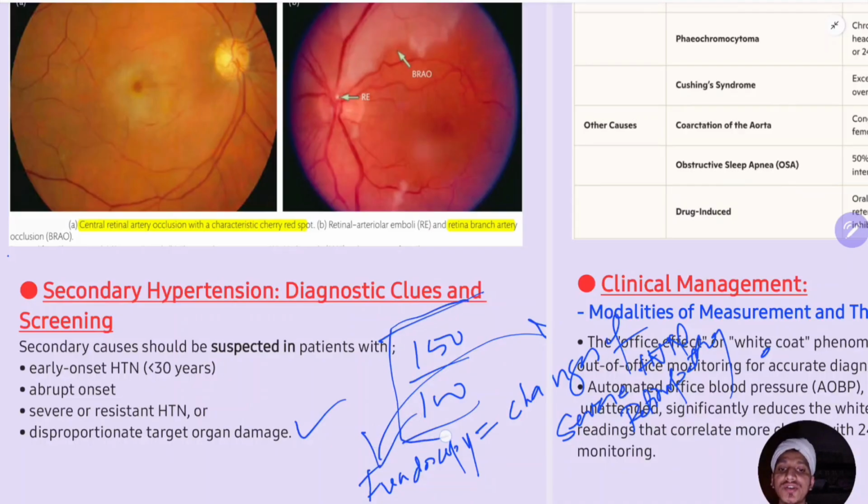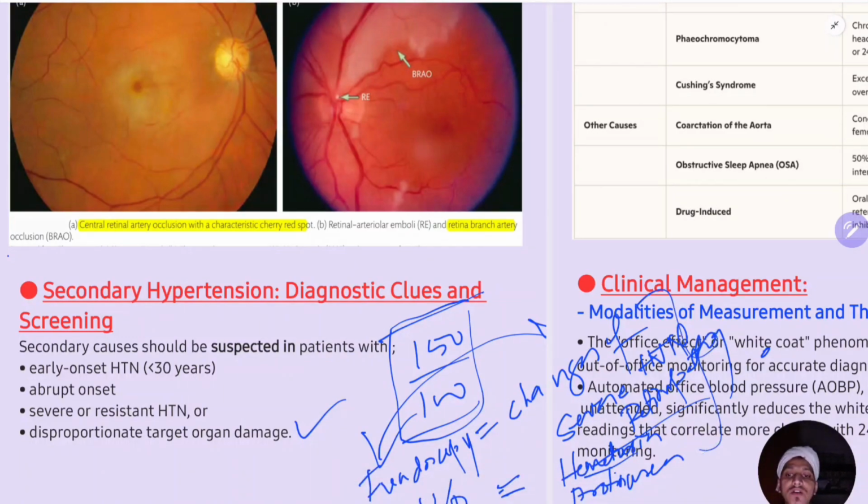So this BP usually shouldn't have severe hypertensive retinopathy, or you are seeing hematuria and proteinuria in the urine routine, meaning protein and RBCs are present in the urine. These are signs of target organ damage, but the BP is not so high. This is grade 2 hypertension, so it is not expected at this range. So in these types of patients also you should suspect secondary hypertension.